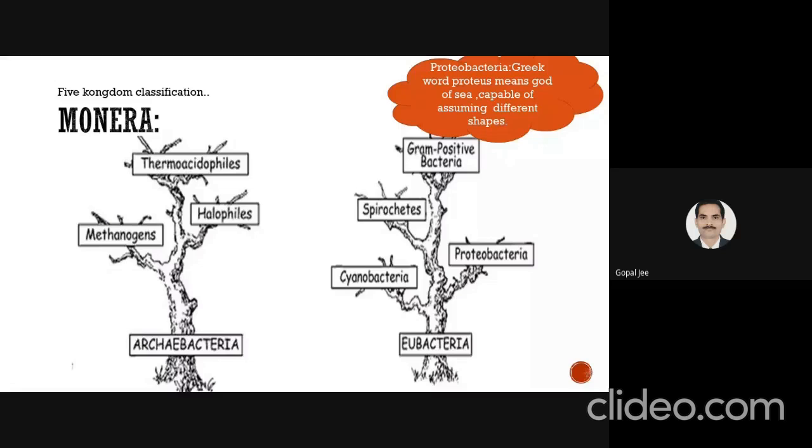It was not named after the genus Proteus, but it is said that it came from the Greek word which means god of sea. It is capable of assuming different shapes, meaning the organisms present in the Proteobacteria category have different types of shapes, different from each other.